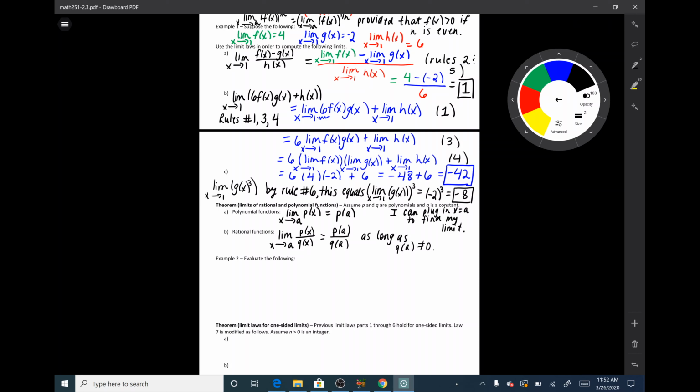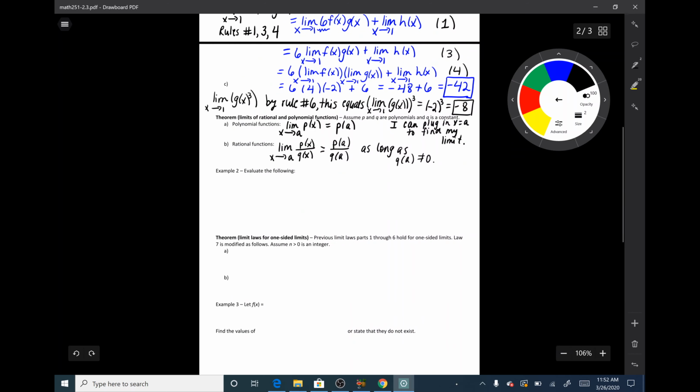So these rules are super helpful as well, because they allow us to take the limit pretty easily of polynomials and rational functions, as long as the denominator of the rational function is non-zero. So let's do an example with these two theorems now. I want to evaluate the following limit. I want to evaluate the limit as x goes to 2